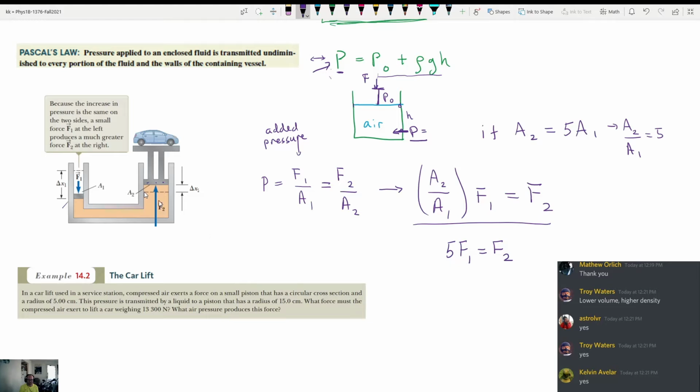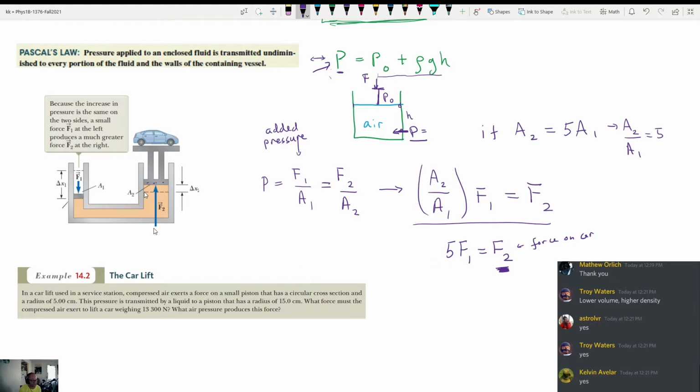Now notice F2 ends up being the force that gets applied to this piston over here. So that means the force that's felt by the car, F2, basically the force on the car, is 5 times as big as the force over here.